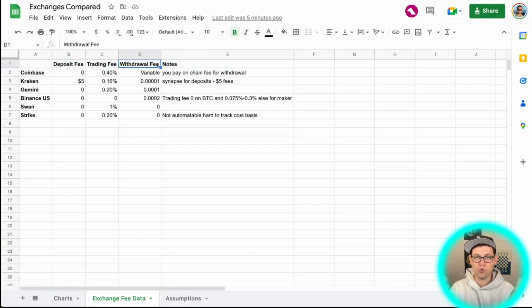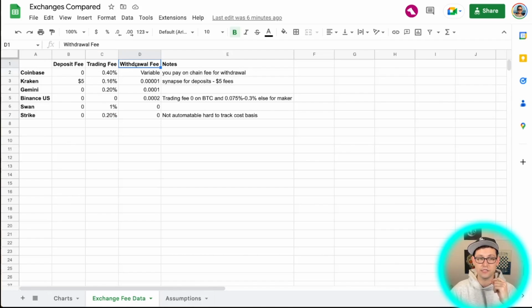So the way that I've tried to quantify sort of total cost of fees for all of these exchanges is by adding up the deposit fee, which would be the fee that you pay when you deposit money into the platform, the trading fee or the price spread. And this is going to be the fee that is incurred when you buy or sell cryptocurrency on one of these platforms. Some of these platforms like Strike have a $0 fee, but in reality, it's not actually $0. There is a market spread built into the price that Strike is showing you. And so in the case of Strike, that's what this number is. It's not a trading fee per se, but it does affect the amount of Bitcoin that you're going to be getting for your US dollars.